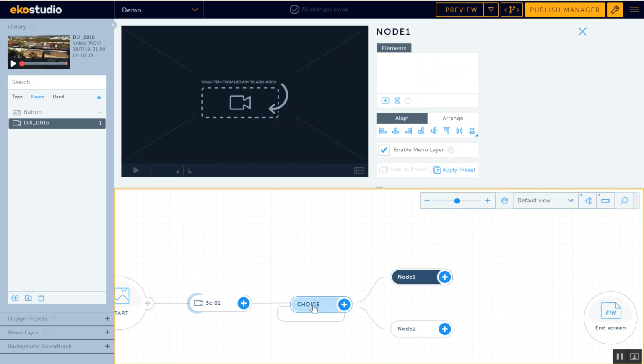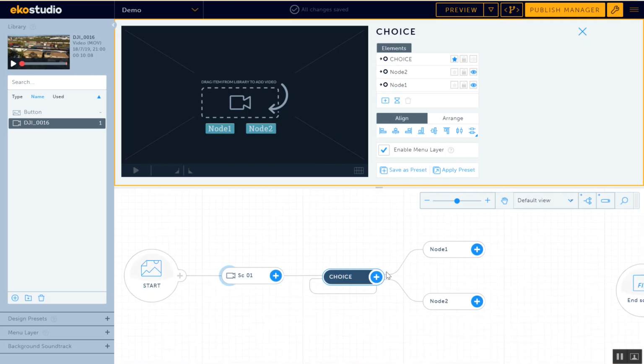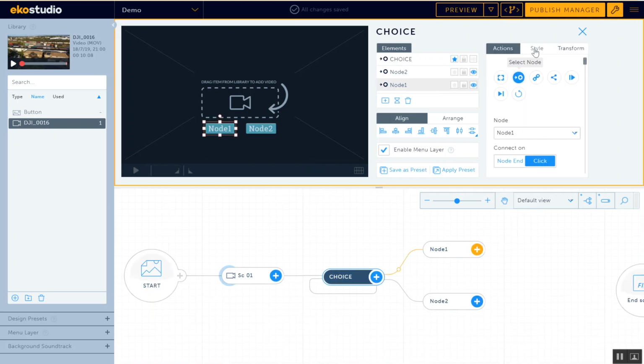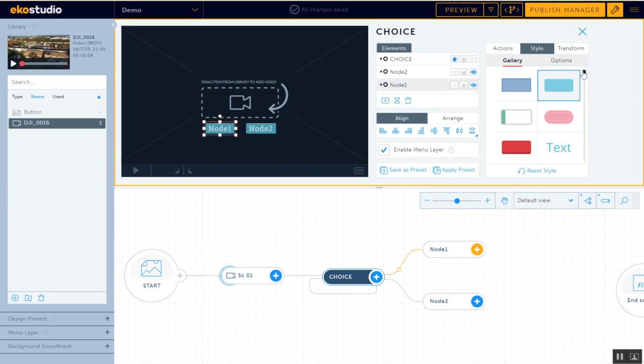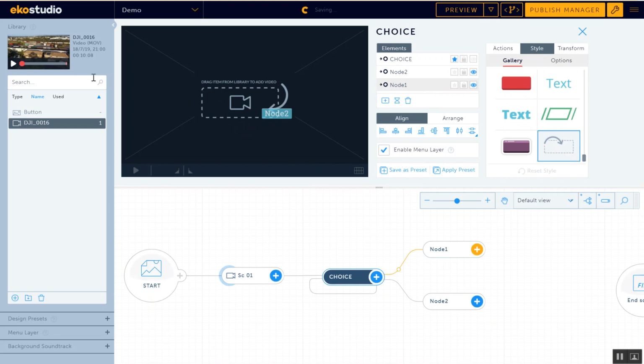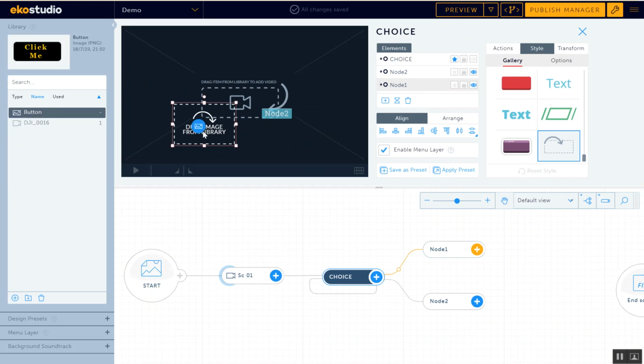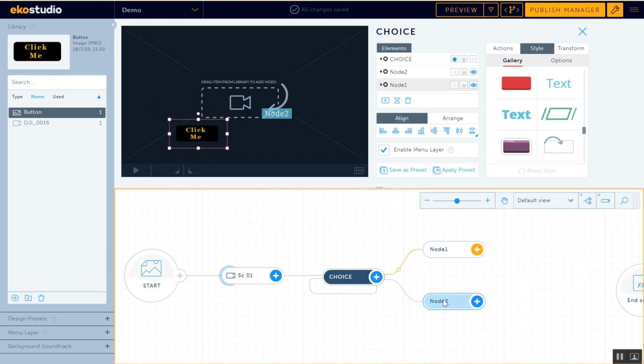Sorry, where was it? I'm just going to go back here, and then I'm going to go to node 1. And you can see the style for node 1. You can choose various button styles, or you can just go to image button and get your nicely designed button from the library and drop it. Just going to move it down a bit. Then go to node 2.